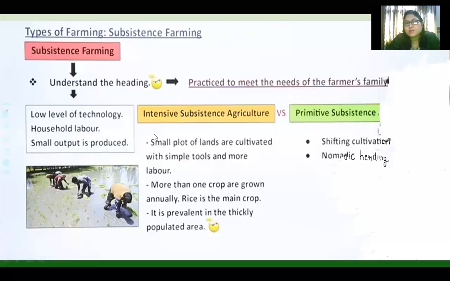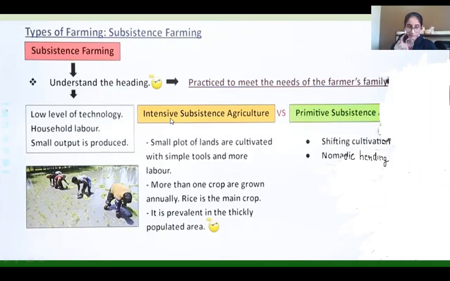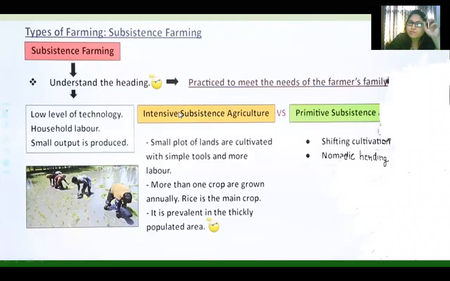Under subsistence farming, I told you that two types are there: intensive subsistence and primitive subsistence. Now understand the word intensive. What is the meaning of the word intensive? Intensive means requiring hard, rigorous work, a lot of hard work.